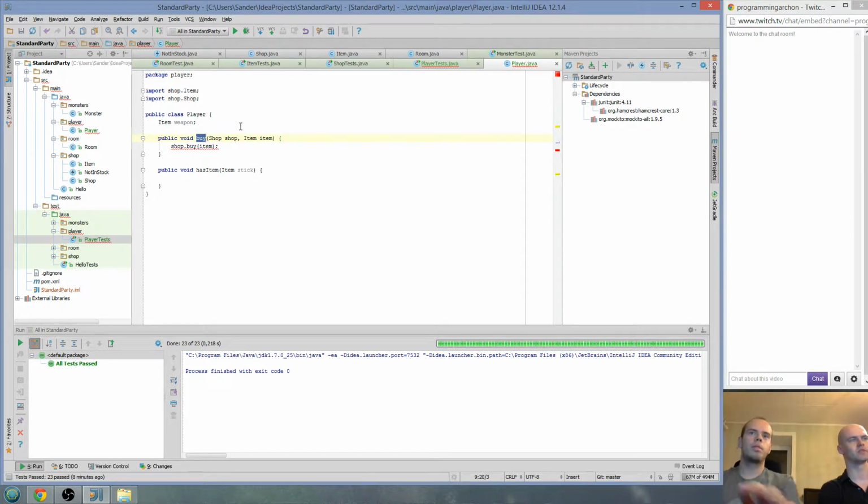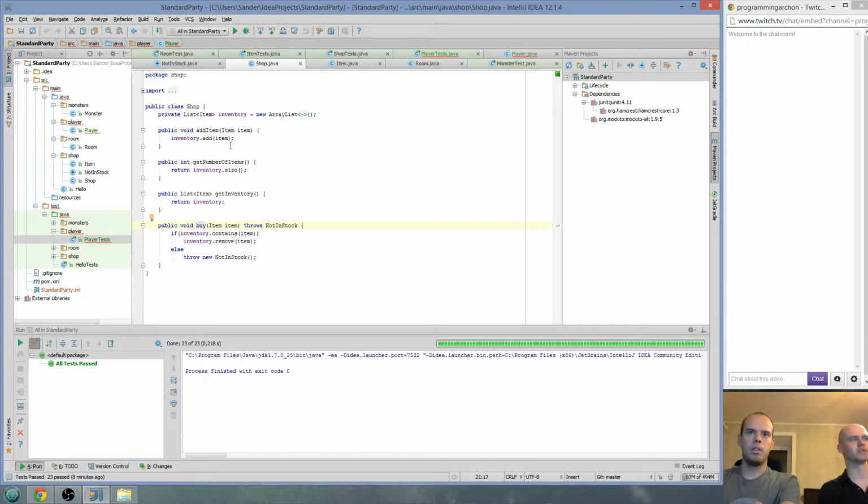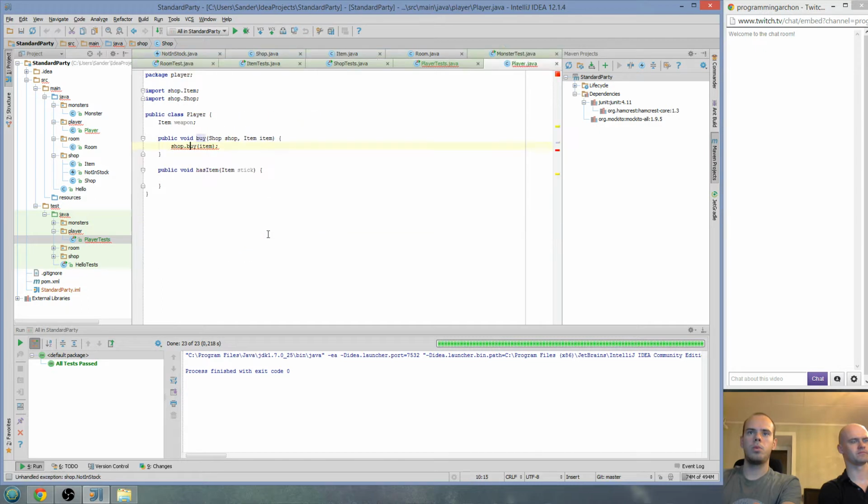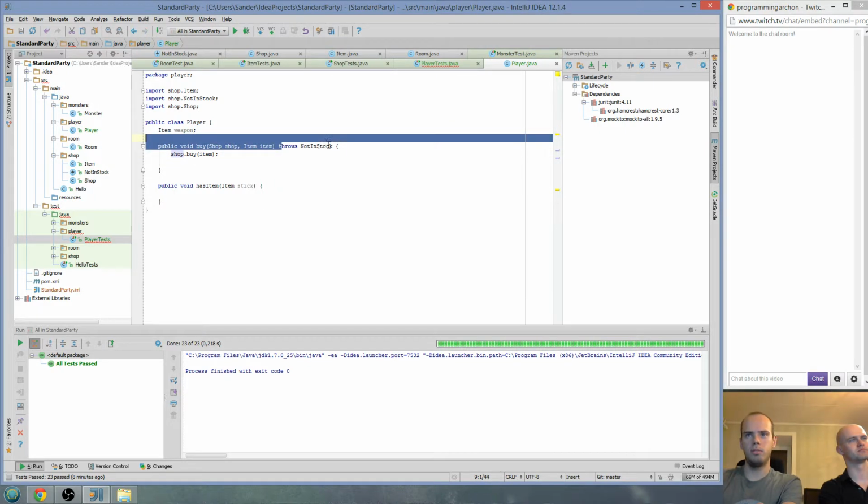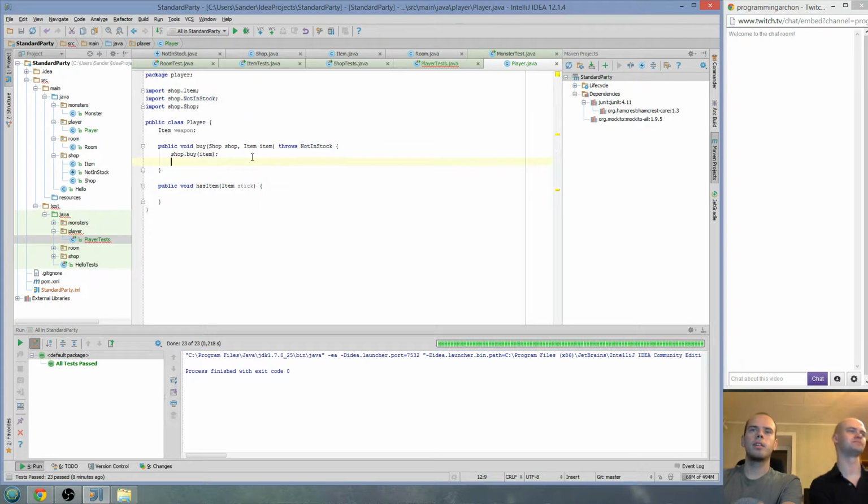Yeah, that might be already implemented there, right? So basically, it's a buy. We're going to remove the item which is in it, and it's saying that it's not in stock. You might want to read that again. Oh yeah, okay. Because it throws exceptions, we need to catch them. Okay.